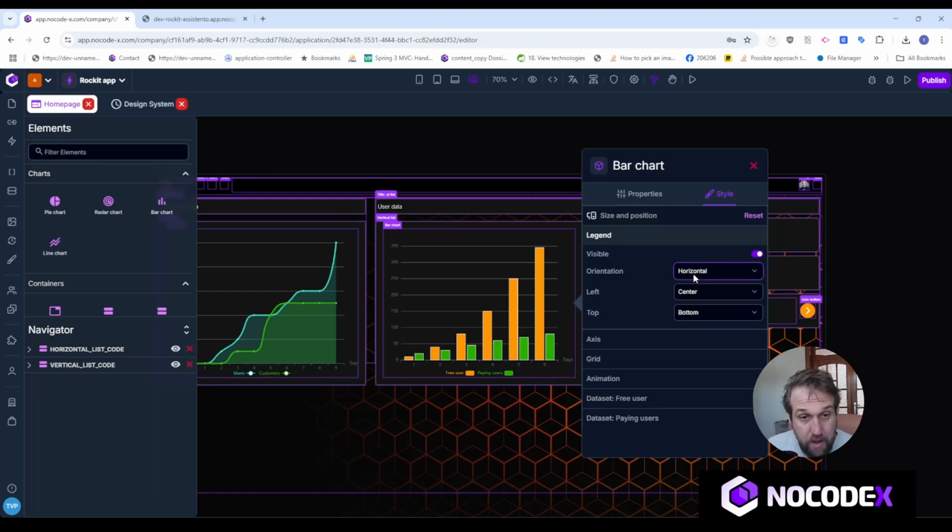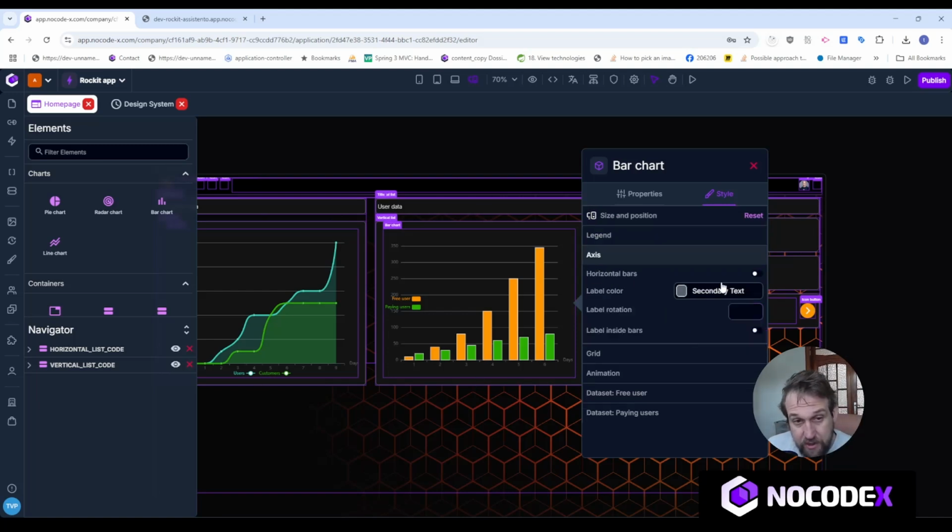That's not a problem. I can change the orientation, so then the data set names appear underneath each other. And I can choose to align it to the left and maybe even to the middle of my screen, or I can do it at the top of the bar chart, but let's just keep it at the middle for now.